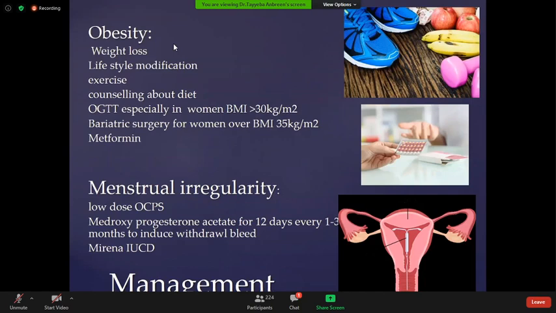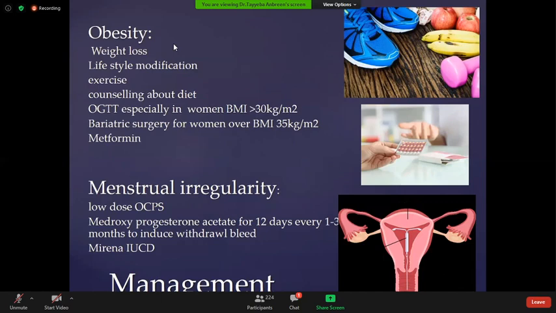Besides that, you can also provide your patients with Mirena. Mirena is basically a hormone-containing IUCD, an intrauterine contraceptive device which can be inserted into the uterine cavity. It has local effects, especially for patients who can't take progesterone due to relative or absolute contraindications, like heart problems, hypertension, valvular disease, liver disease.